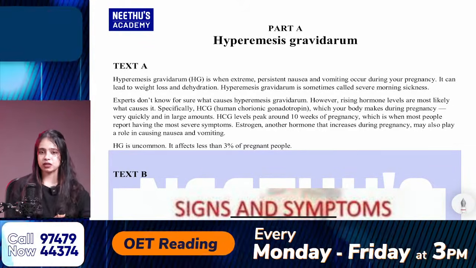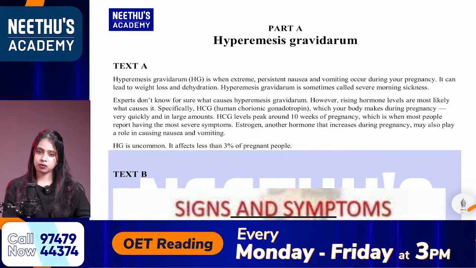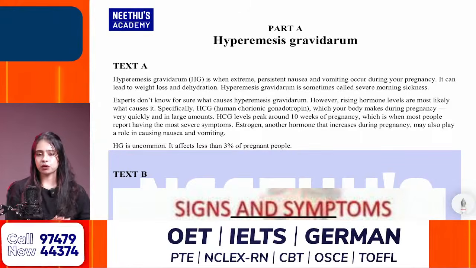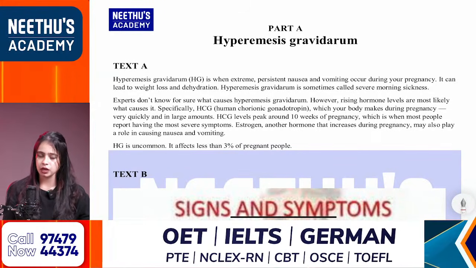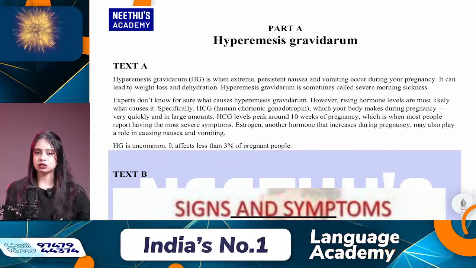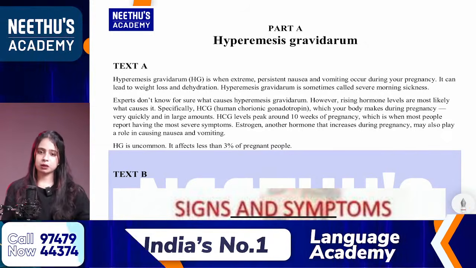For the rest of the time, that's 45 minutes for doing part B and C. In this 45 minutes, for part B it's a maximum of 10 to 12 minutes you can take, and the remaining time, which is 33 minutes, for part C.